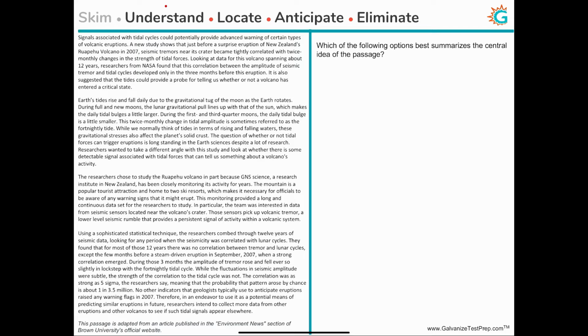So now let's understand the task. What is the main idea of a passage? The question wants us to identify an option that conveys what the passage is primarily concerned about. Now when it comes to locating, to identify the main idea of a passage, you should be able to comprehend the overall context and understand the passage as a whole in its entirety. For this question type, identifying a specific portion here or here or here is not really possible because the main idea is encompassed in the entirety of the passage. So let's directly skip to the anticipate step.